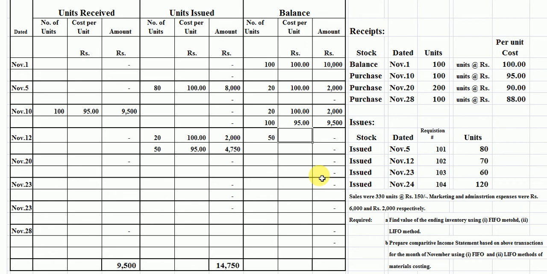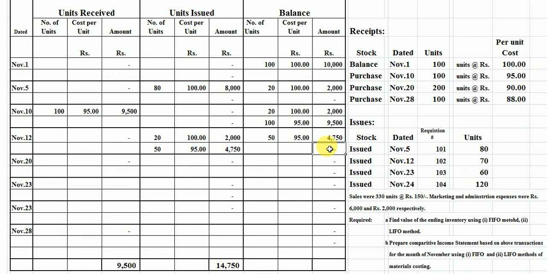Now the remaining balance is 50 units here. The cost is 95 per unit. Students, now our current inventory card is 50 units. The cost value is 4,750 rupees here.